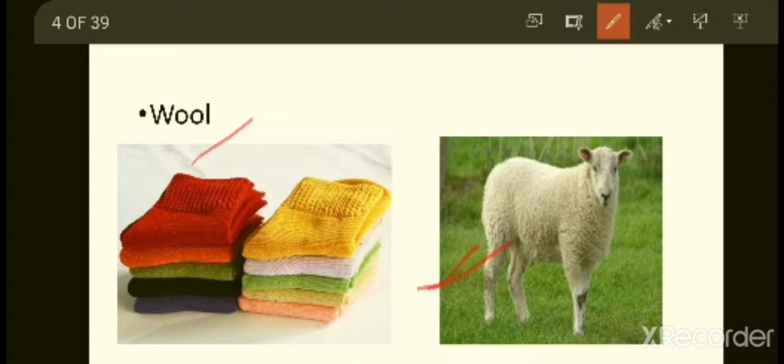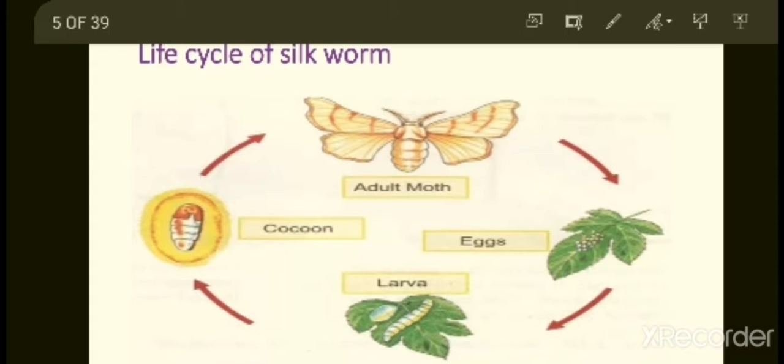In this lesson we are going to discuss how, with the help of animal fibers, the cloths are prepared, how the cloths are made. We are going to discuss only animal fiber, that is silk and wool. First we are going to see about silk.